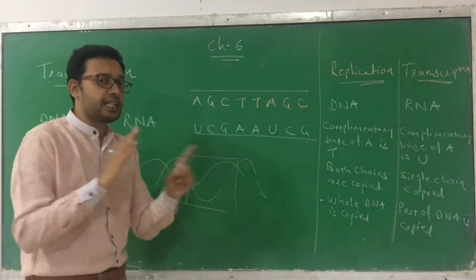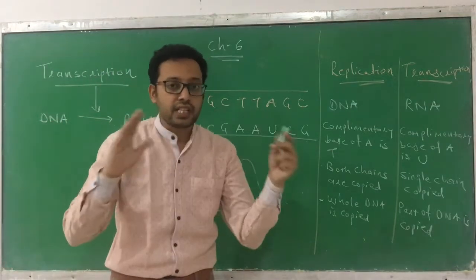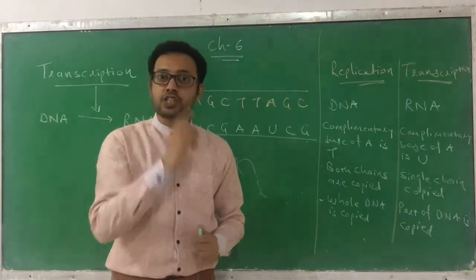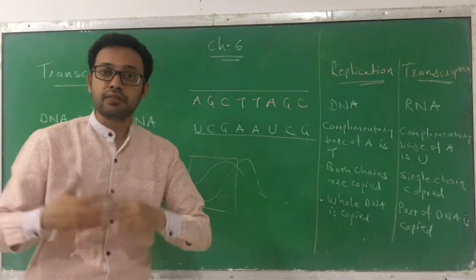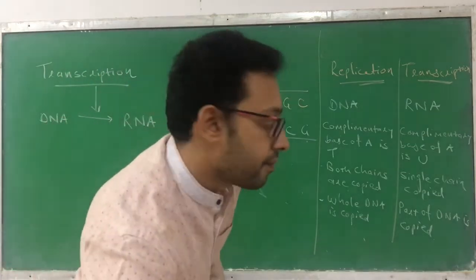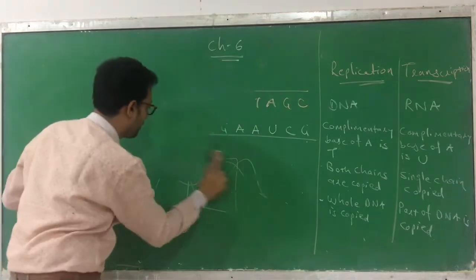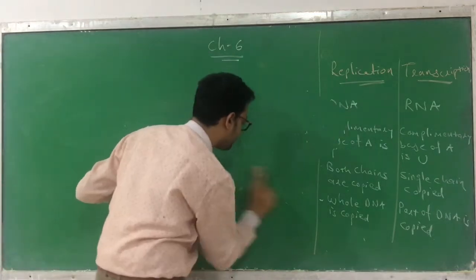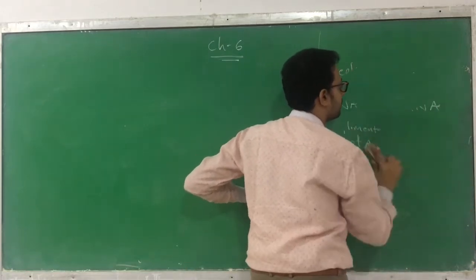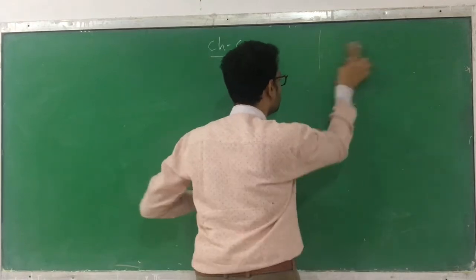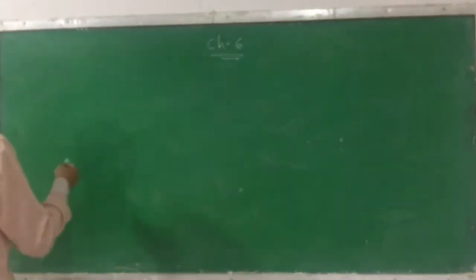Okay? Now it is clear to all of you that in a transcription process, both the chains never get copied, only one chain gets copied. Why only one chain gets copied? Okay, so let us see why only one chain is going to be copied.